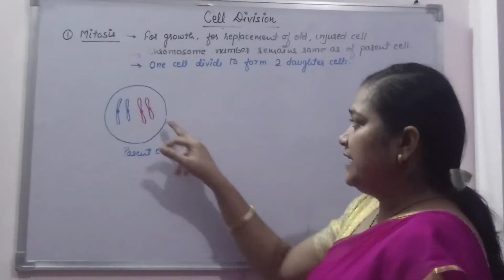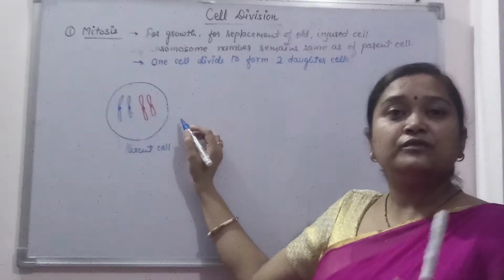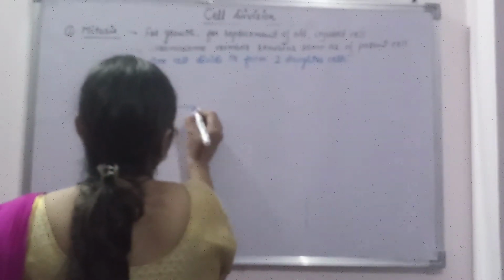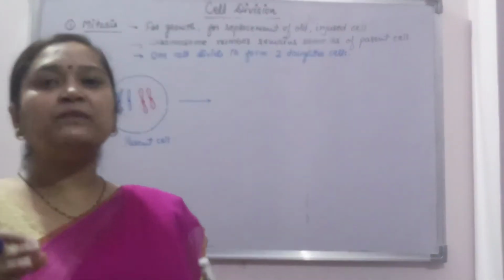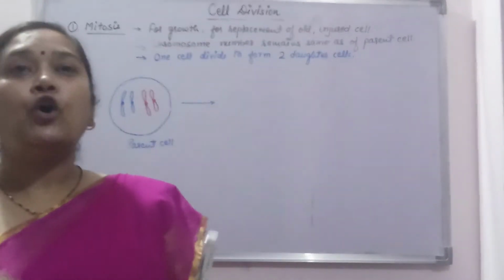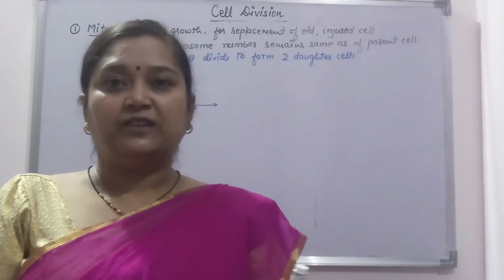So beta, DNA is present here. Now before formation of daughter cell, first the DNA will undergo duplication or replication. Duplication means double the number, or replication means producing its own copy, Xerox copy.